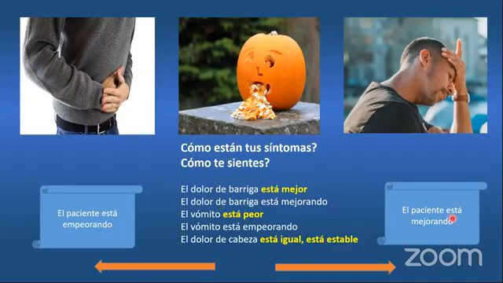Or you can say, oh, I think the patient is getting better. El paciente está mejorando. So the family just arrived to the ER and you are the nurse on call and they said, I would like to know how is my mom. And you can say, la paciente está mejorando. She is getting better. Or you can say, I want to know how is my brother. And if he's not doing great, you can say, el paciente está empeorando. Let me call the surgeon or whoever it is.